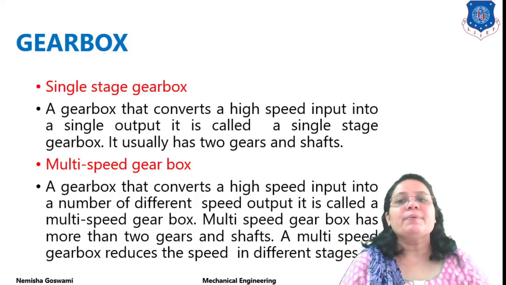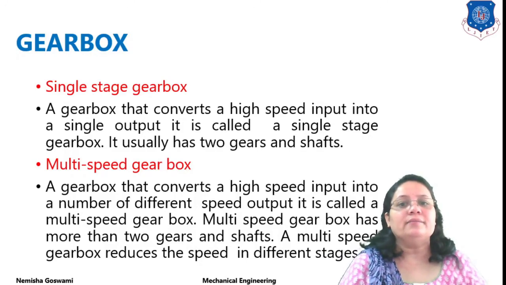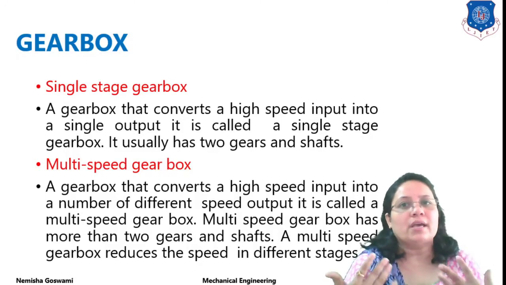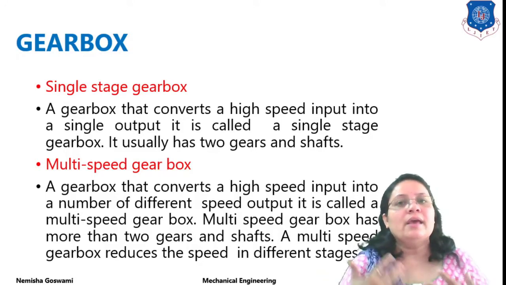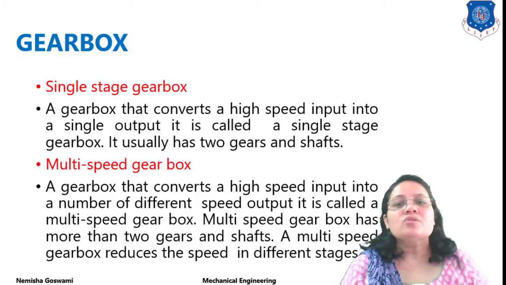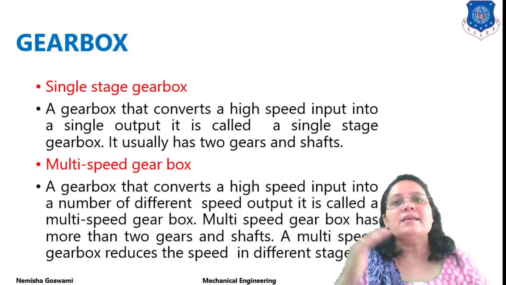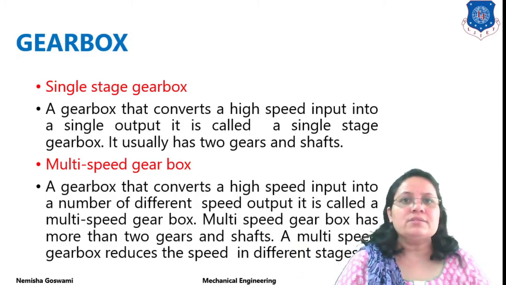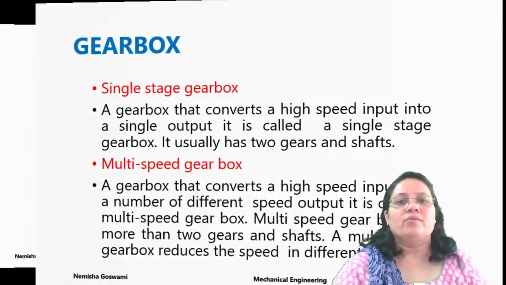A multi-speed gearbox has more than two gears and shafts, and according to the number of gears used, we use that number of shafts. It reduces the speed in different stages, meaning it will increase the speed according to requirement and also reduce the speed according to requirement.